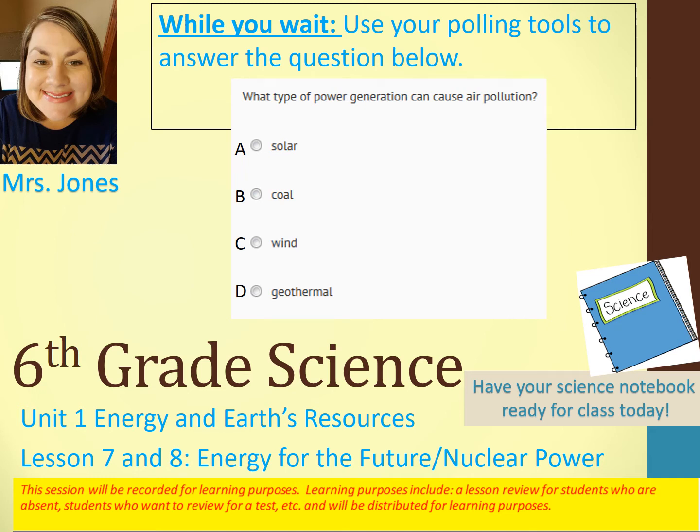And the correct answer is coal. Coal is a fossil fuel, so it is a non-renewable energy source. Therefore, it does cause air pollution as they burn those fossil fuels. Solar, wind, and geothermal energy are all renewable sources and don't create that air pollution.